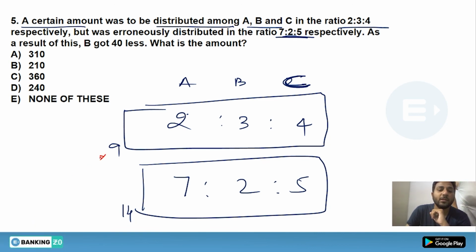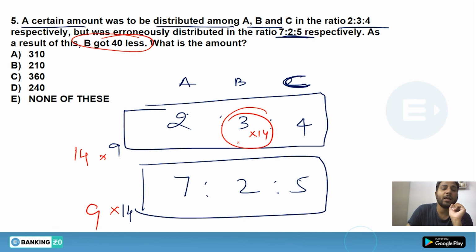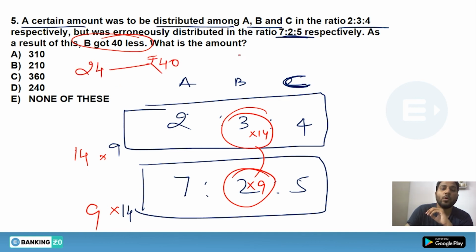What you can do is multiply the above ratio with 14 and the below ratio with 9. Now we have to just compare B's ratio. Here the original ratio for B would be 42, while the new ratio would be 18. Have you got the difference? Which is 24 ratio. So 24 ratio equals 40 rupees. 1 ratio equals 40 by 24.